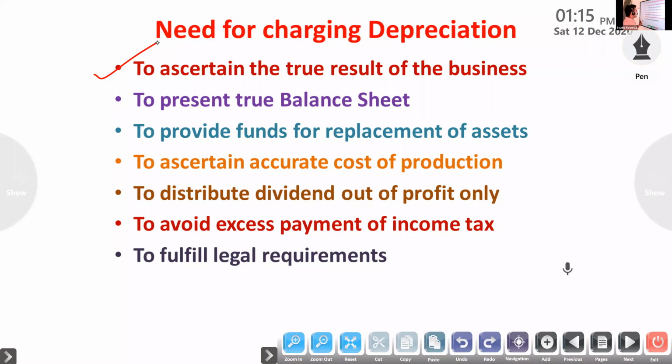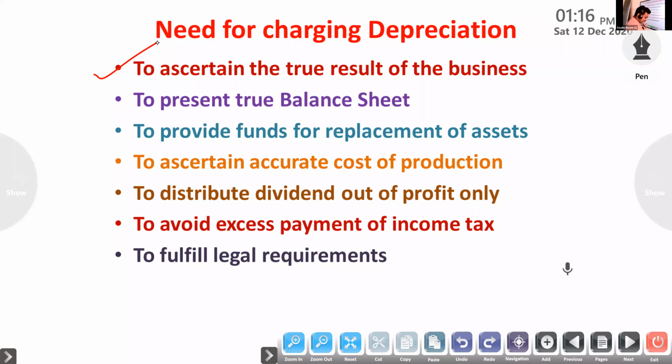So if you want to know the true net profit, we have to include all the expenses incurred for the purpose of earning revenue. That you have to charge to which one? Profit and loss account.